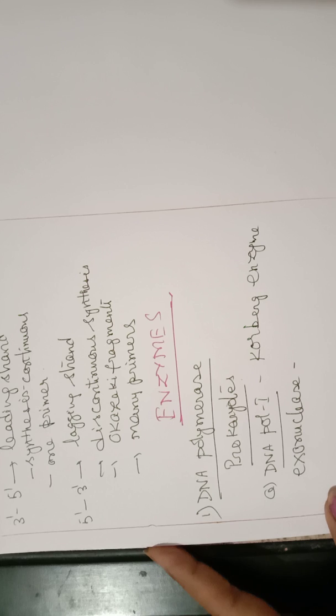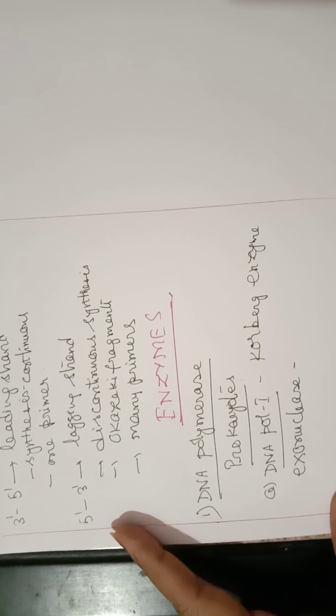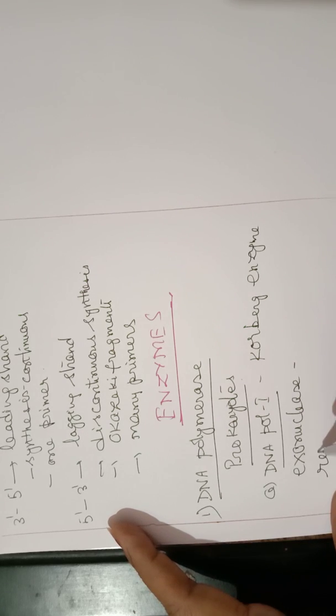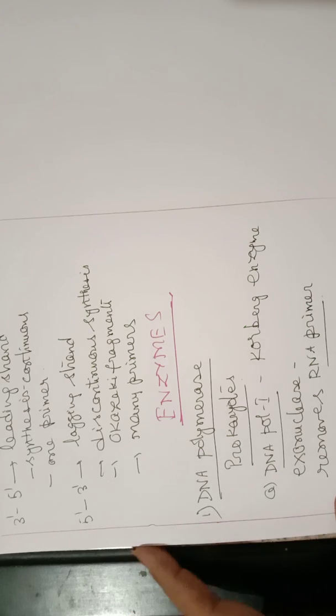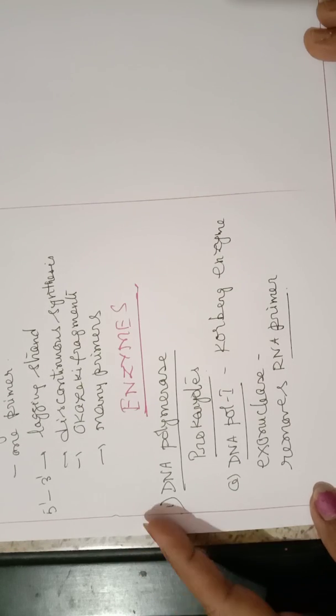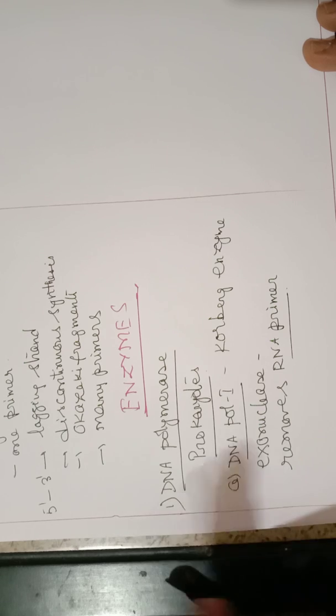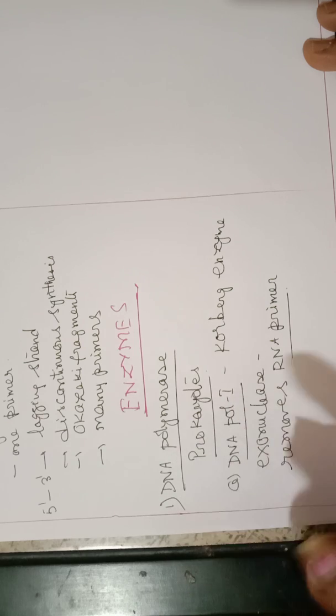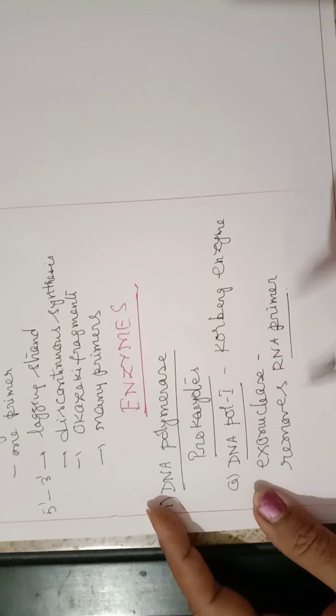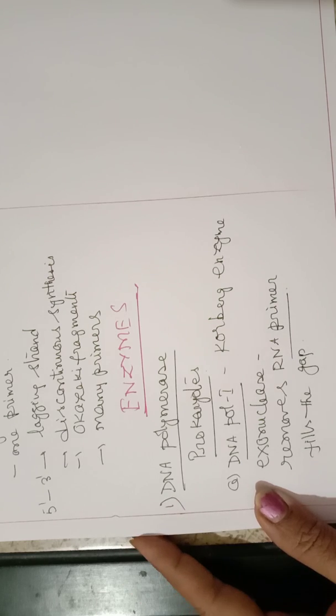And it removes RNA primer. We discussed that RNA primer is required for initiation of formation of the new strand. So after the new strand is formed, RNA primer must be removed. This enzyme will catalyze the removal of RNA primer, and it also fills the gap.